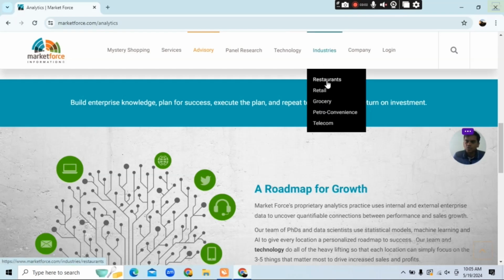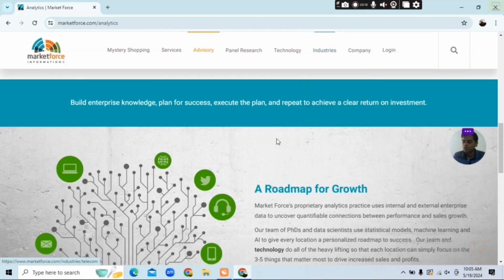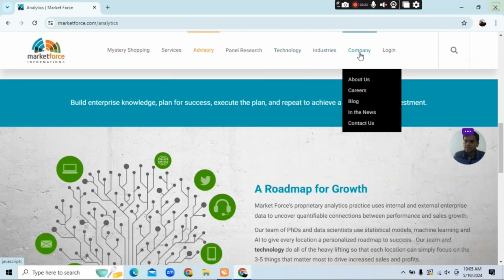This web application is tied to various industries like the restaurant industry, retail industry, grocery, petro, convenience and telecom also. So you can also do research and surveys, and you can give your experience, or you can also give them a certain survey for that also. So you can also earn a certain amount of income.